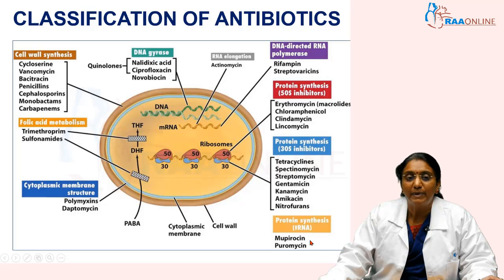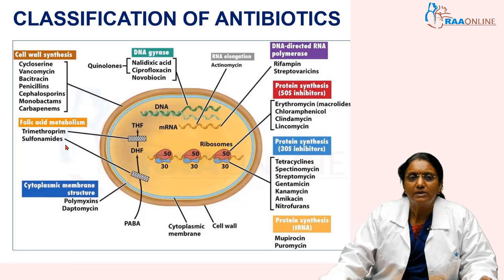And then there is another process going on within the bacteria, which is folic acid metabolism, and there are antibiotics known as trimethoprim and sulfonamides. Both of these antibiotics act on folic acid metabolism. Once the metabolism inside the bacteria is stopped, the other bacterial activities get suppressed, because metabolism is important for all of them. So this is the main classification of the antibiotics based on the site on the bacteria at which they act.